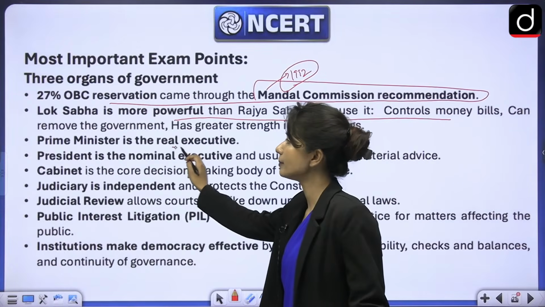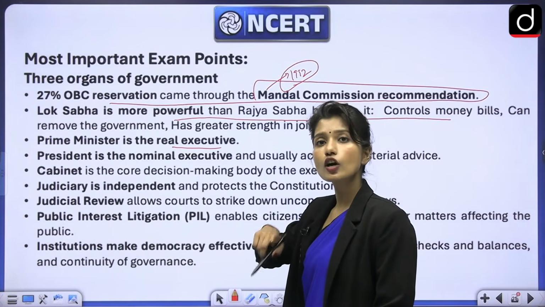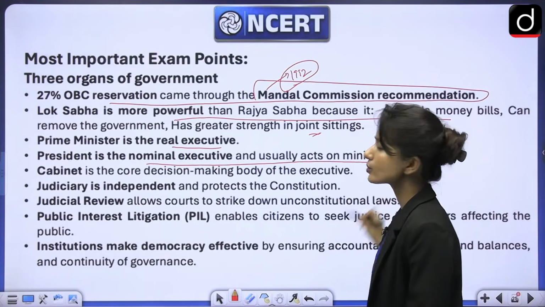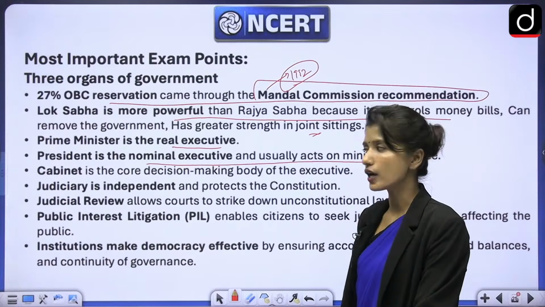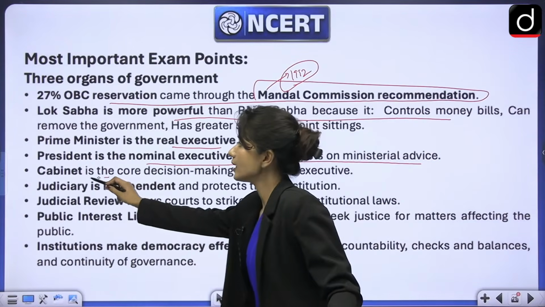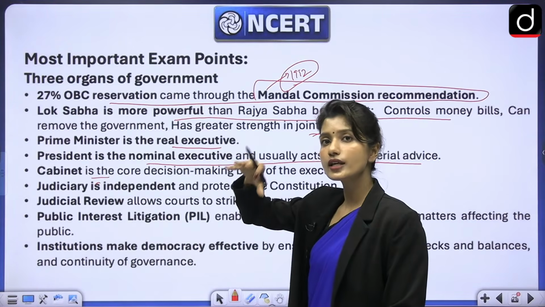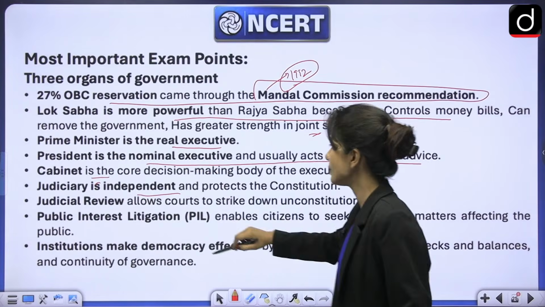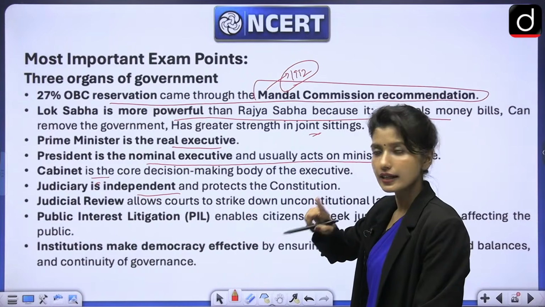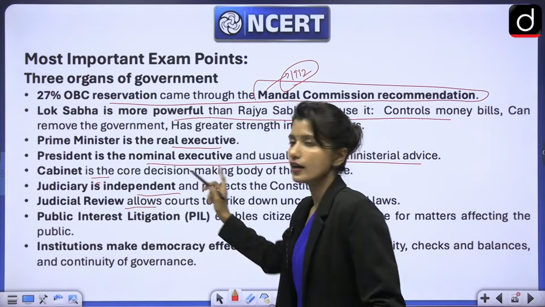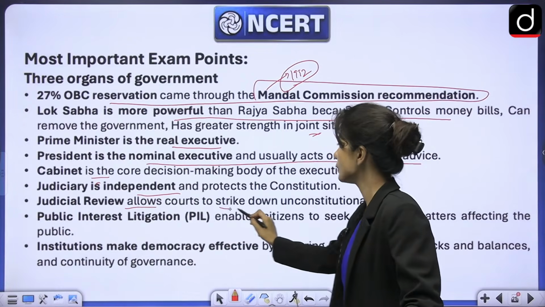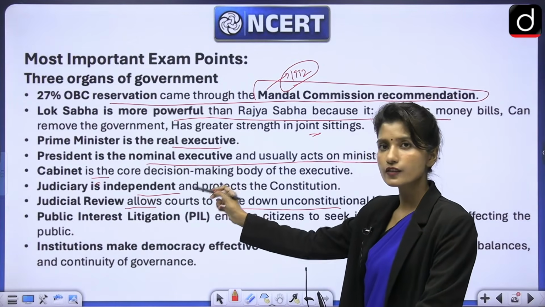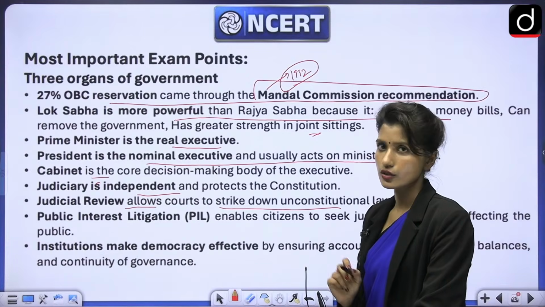Then we have seen Prime Minister is the real executive. Who is the nominal executive? President. President is the nominal executive and usually acts on the aid and advice of Council of Ministers. Cabinet, as we have seen, is the core decision-making body of the government. Judiciary is independent and judiciary is also integrated. Then judicial review, I've told you, allows the judiciary to strike down any law that is unconstitutional, and judicial review is a part of the basic structure of the constitution.